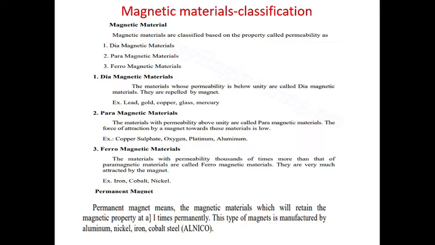Next we will see permanent magnet. Permanent magnet means the magnetic materials which will retain the magnetic property at all times permanently. This type of magnet is manufactured from aluminum, nickel, iron and cobalt steel.